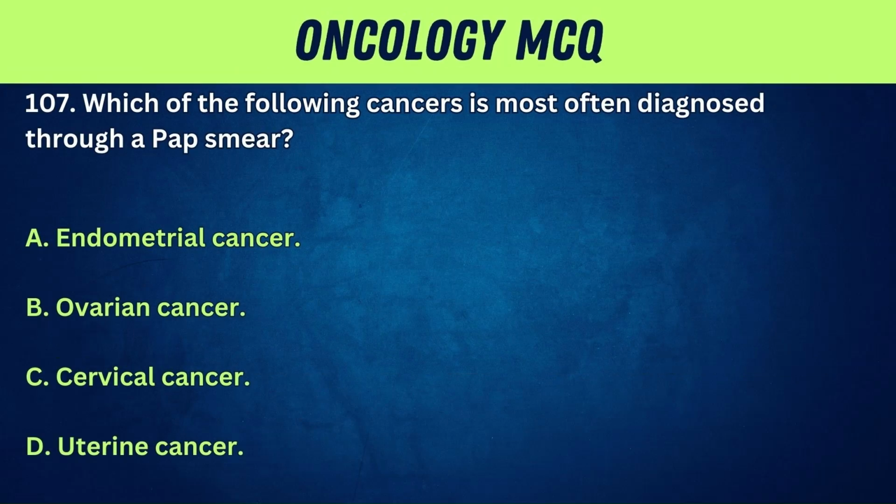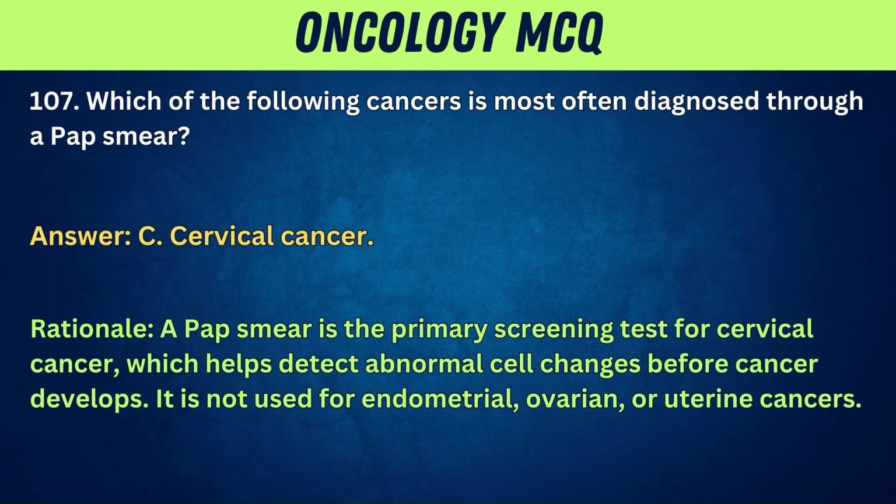107. Which of the following cancers is most often diagnosed through a Pap smear? A. Endometrial cancer. B. Ovarian cancer. C. Cervical cancer. D. Uterine cancer. Answer: C. Cervical cancer. Rationale: a Pap smear is the primary screening test for cervical cancer, which helps detect abnormal cell changes before cancer develops. It is not used for endometrial, ovarian, or uterine cancers.